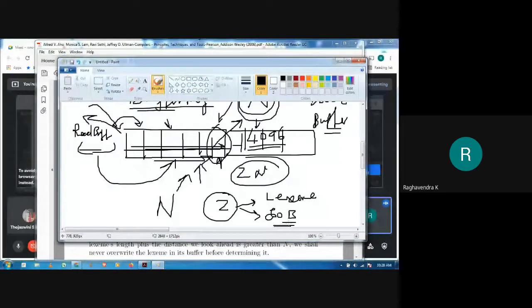As soon as the end of the buffer occurs, we have to load the second buffer. And as we are scanning the second buffer, if I come across the end of the second buffer, I have to reload the first buffer, right? Until and unless that happens, I will not overwrite the characters that have been read. So they will remain in the input for more number of times. This is also one more advantage of using the double buffering technique.